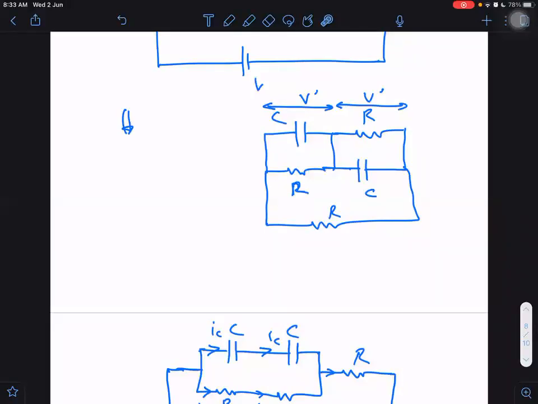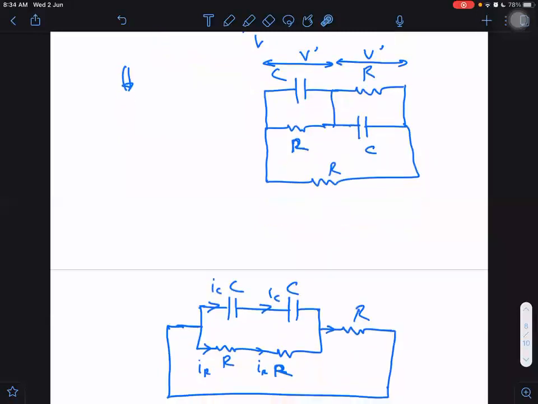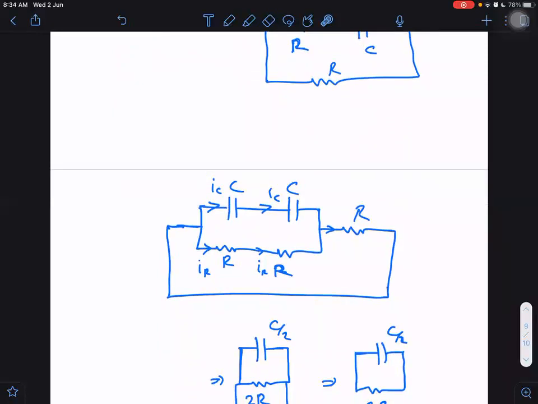Could you remove this wire here itself by using some logic like this, that it is V dash, it is V dash, we can remove this here? Can you do that here? No. Why? What is the difference? The difference is this. If I say at any instant of time, the potential here and the potential here will remain the same, V dash, V dash, then I can guarantee that this charge and this charge will remain the same at any instant of time. Is it right or not?